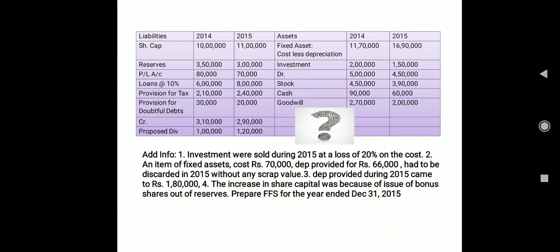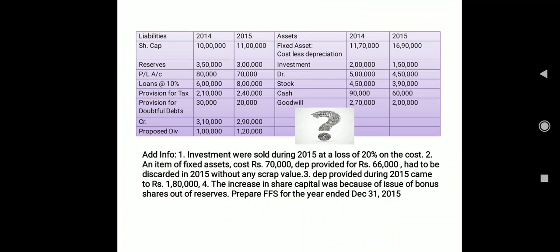Let's start. Very first we have share capital, which in 2014 is 10 lakh and in 2015 is 11 lakh. Always what we used to do, we used to say extra issue of share capital is a source of fund. But in this question there is a slight change, so we'll keep this item aside for the moment. Next we have reserves. In 2014 it is 3,50,000 and in 2015 it's 3 lakh. Today the beauty of the question is this item also we will keep aside for the moment.